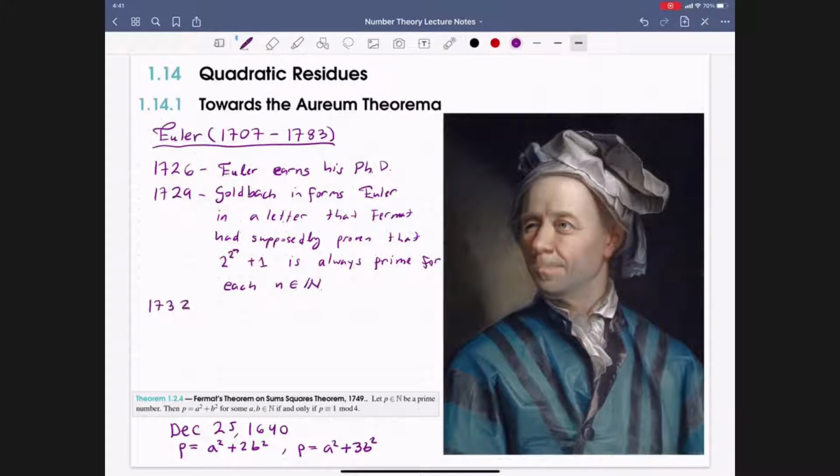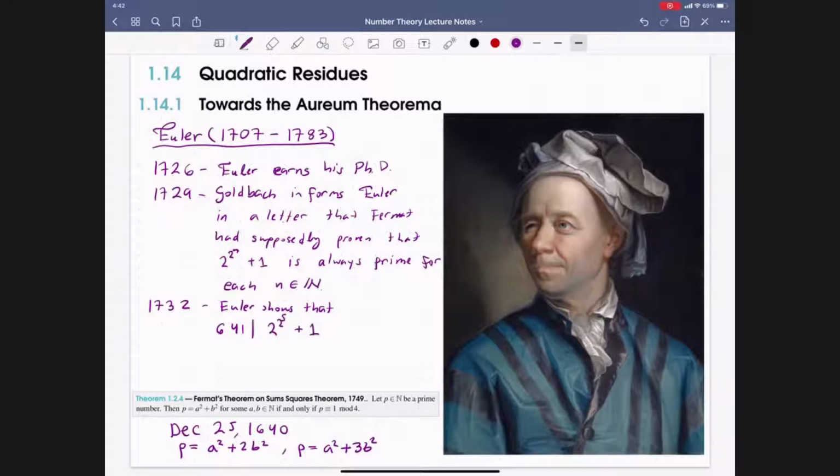In 1732, Euler's first work in number theory showed that this theorem that Fermat claimed to have shown is false. Specifically, Euler shows that 641 divides 2 to the 2 to the 5 plus 1.